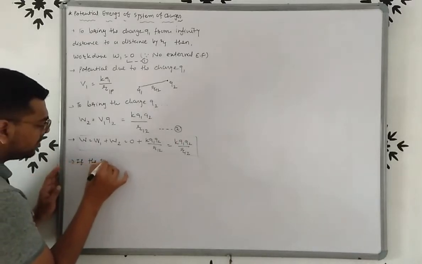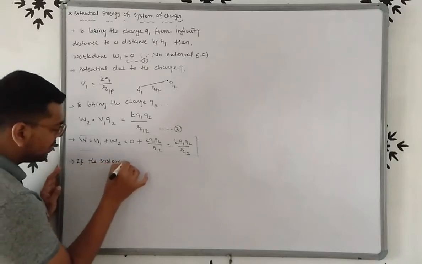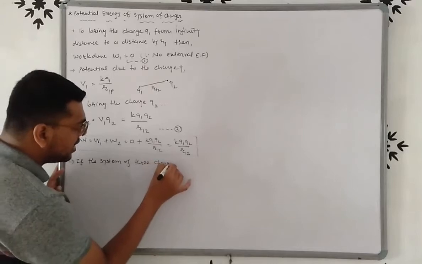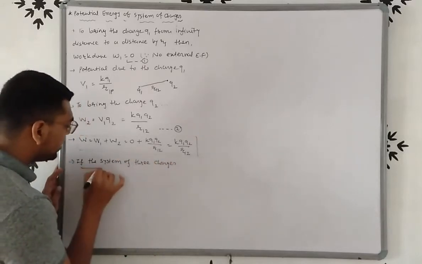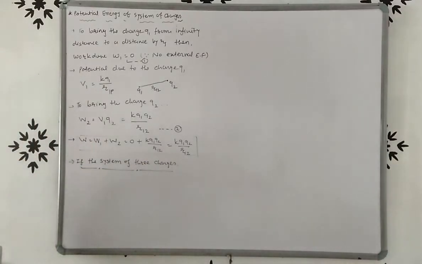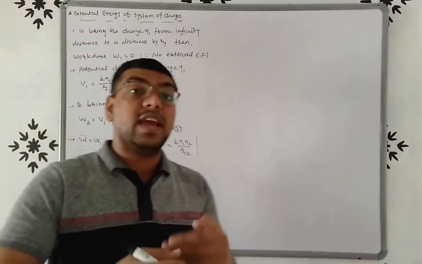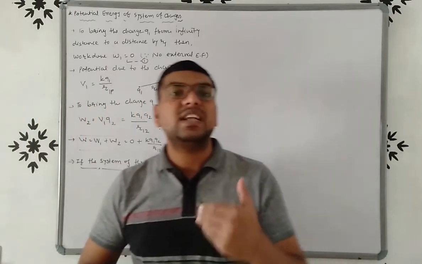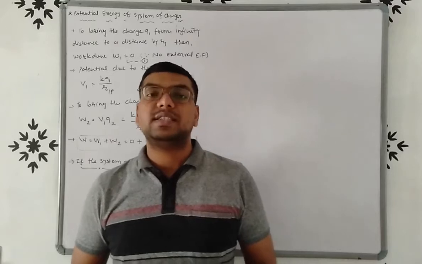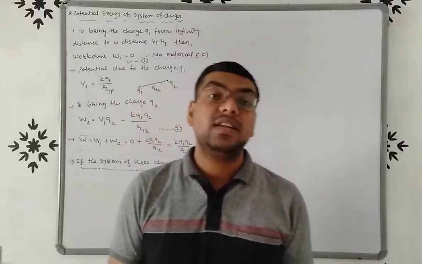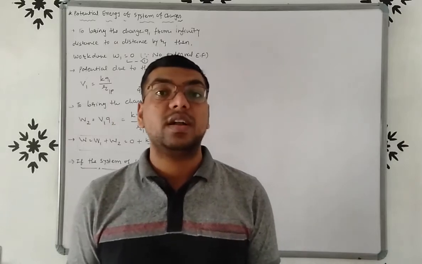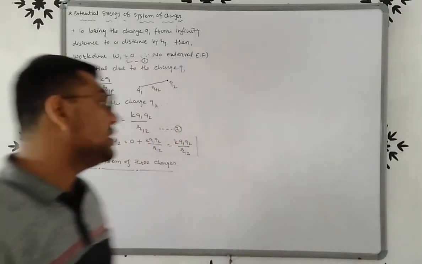Now if there is a system of three charges, then what happens? So if there is a system of three charges, first of all, friends, we have to bring charge Q1 from infinite distance to a distance R1. So here there is no external electric field, so work done W1 is equal to 0.